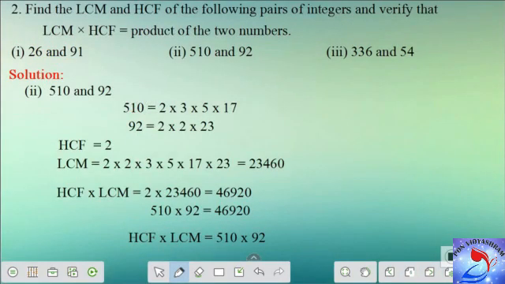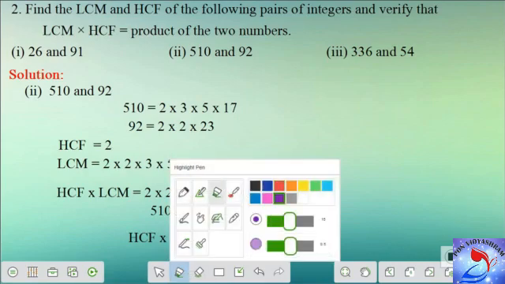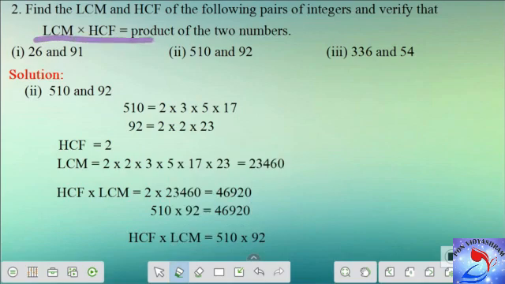The second question is, find the LCM and HCF of the following pairs of integers and verify that LCM into HCF equal to product of the two numbers. So we are given two numbers here. We have to find the LCM and HCF of those two numbers, and we have to verify the very important relationship between the numbers, that is LCM into HCF equal to product of the two numbers. So this helps us to find even one of the missing numbers if we know HCF and LCM. Let's see how to verify the given relation.